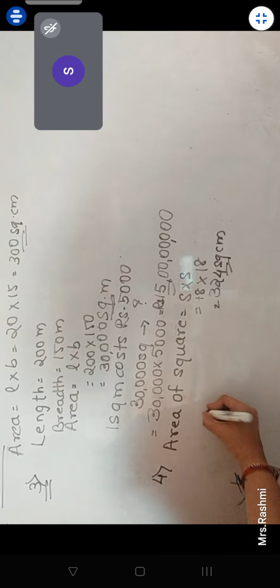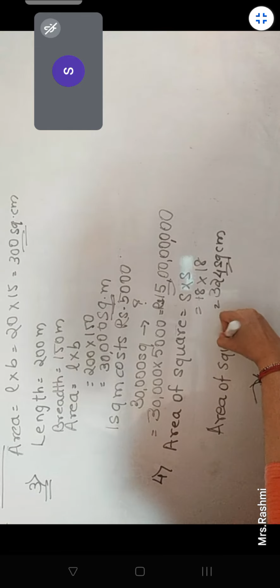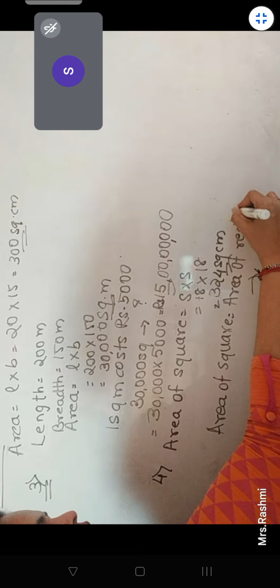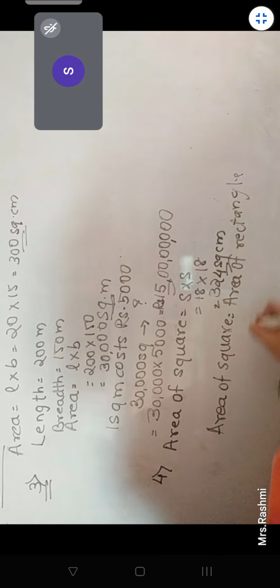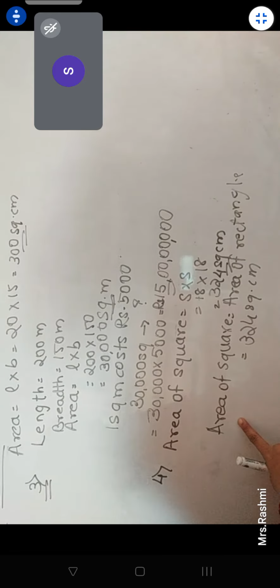Correct, no? So area of the rectangle also will be equal to length into width of rectangle. Yes, ma'am. You have to write length into breadth. Otherwise how will we come to know why are we taking it as 324? So area of square is equal to area of rectangle, which is equal to 324 square centimeter. Everybody is clear till here? Yes, ma'am. Clear. Can I rub the first two lines? Yes, ma'am.